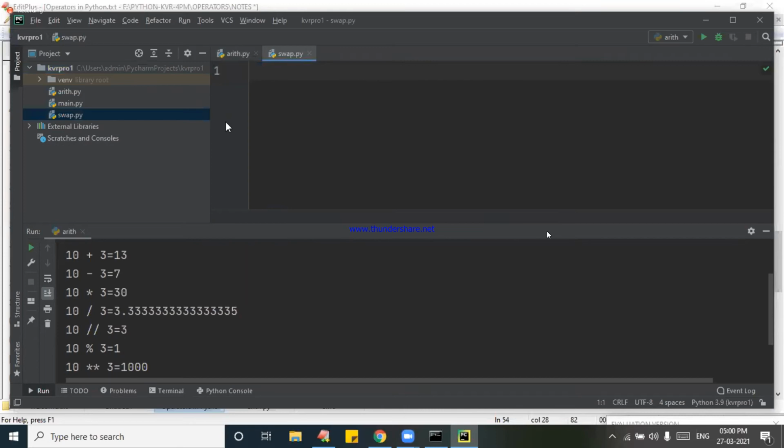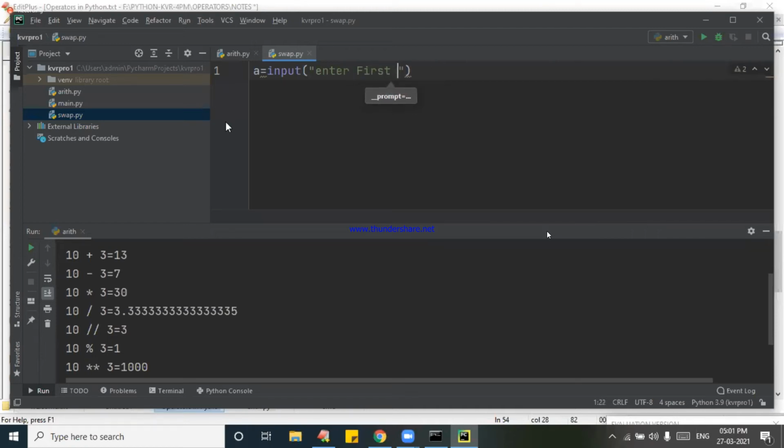Now take any two values. I am taking A is equal to input of, I want to go for integer swapping, float swapping, str swapping, any type of swapping I want. A is equal to input, enter first value.